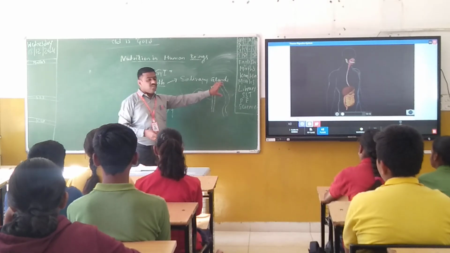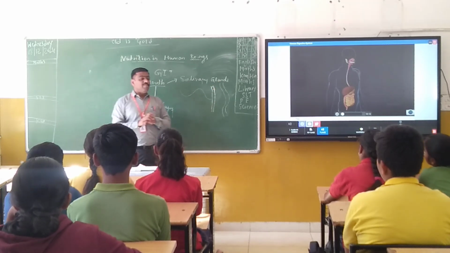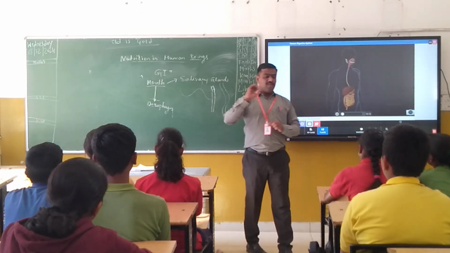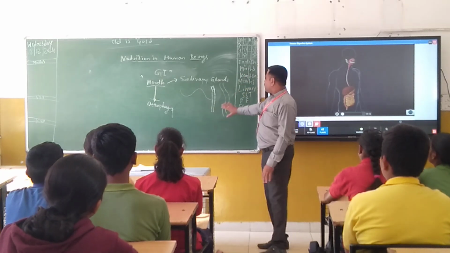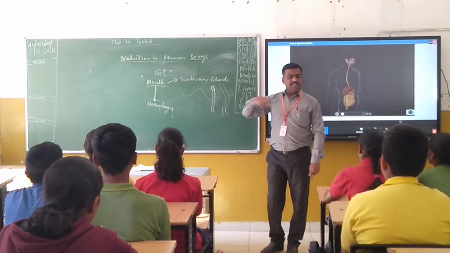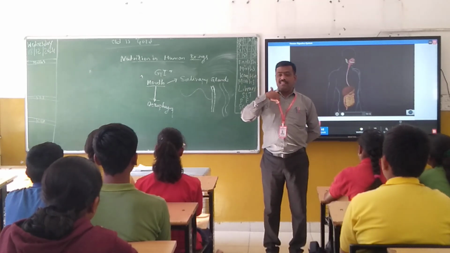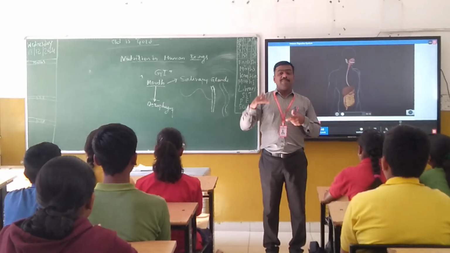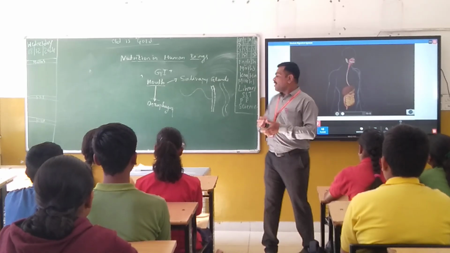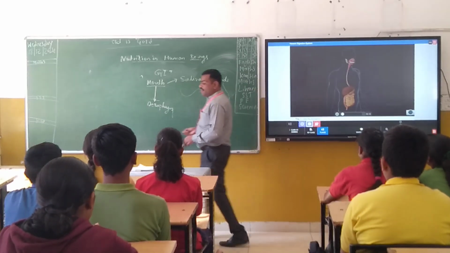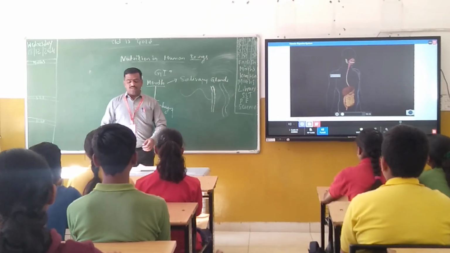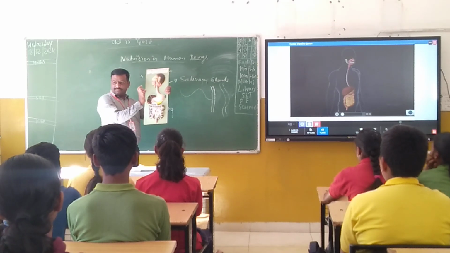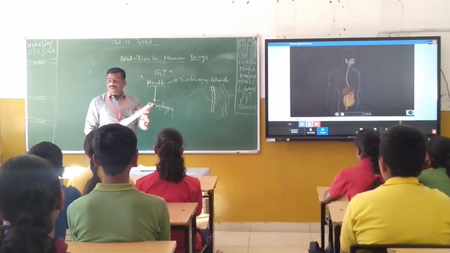The movement of the food inside the esophagus is called peristaltic movement. What do you call that one? Peristaltic movement. All of you remember this word. Even though there is no digestion of food in the esophagus, the esophagus is responsible for peristaltic movement, or else you can say peristalsis. Because of that peristaltic movement, finally our food reaches the next part of our digestive system, that is called the stomach. Okay, all of you understood this much?